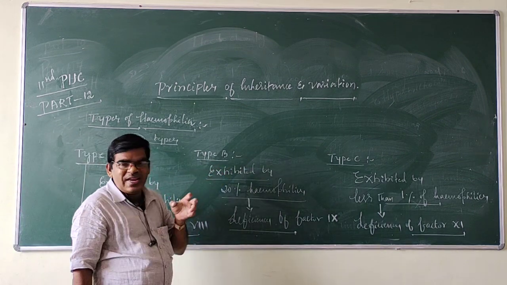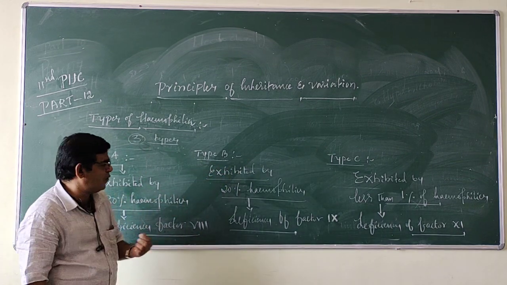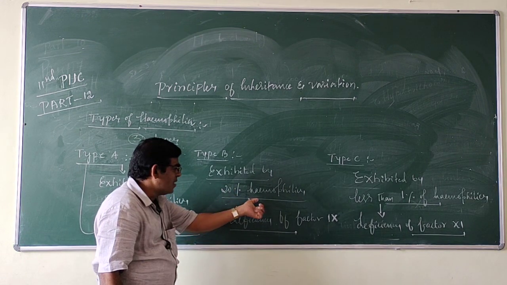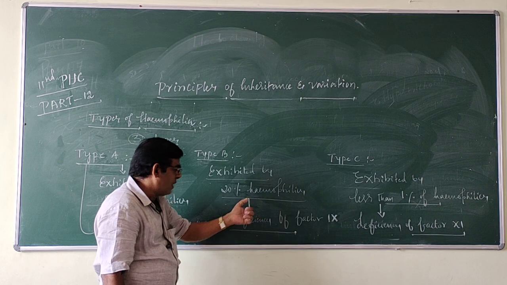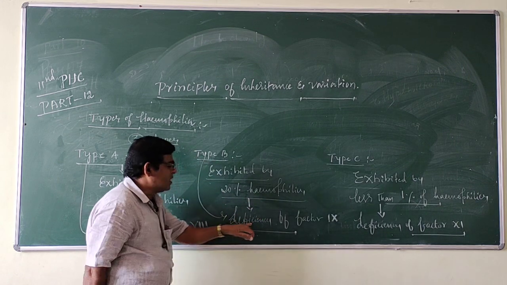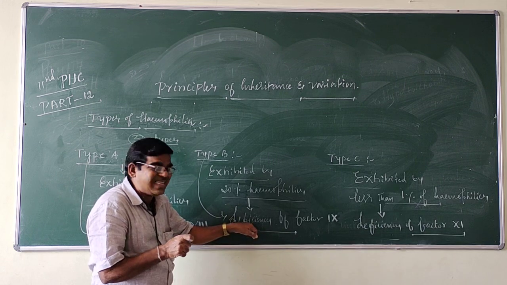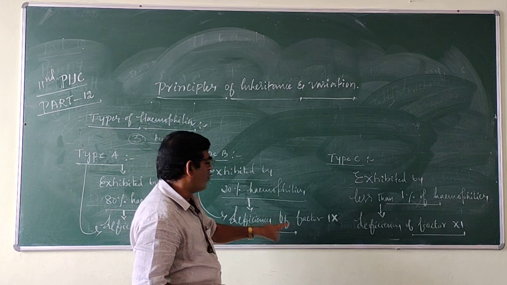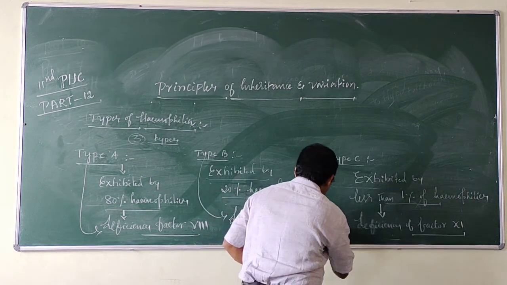Type B hemophilia is exhibited by 20% of hemophilics, and it is due to deficiency or absence of factor 9.